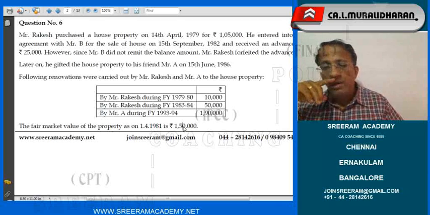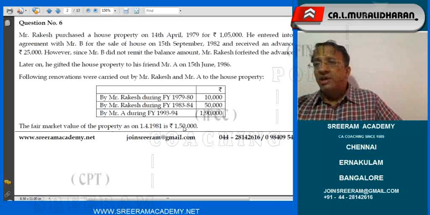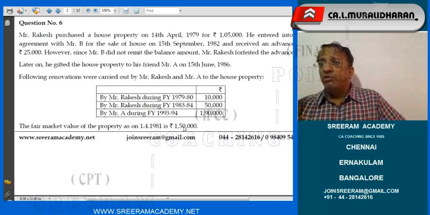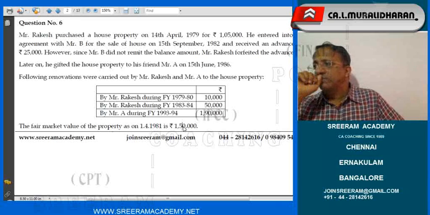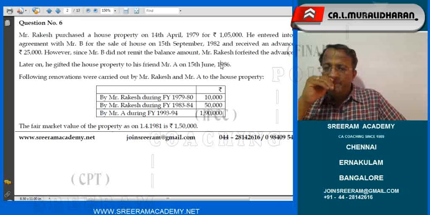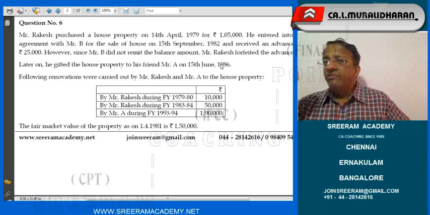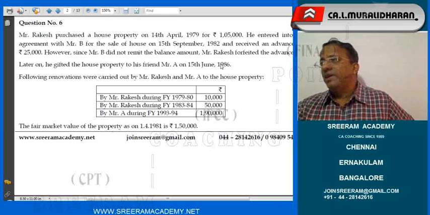Now, one more important thing that we should understand is, what is the index that we should take into consideration? The 1-4-1981 value we have taken up as 1,50,000, but the gift was made to him in the year 86-87. Whether we should take up the index as on 1-4-81 or for the year 86-87.